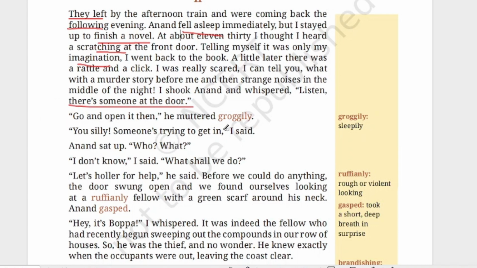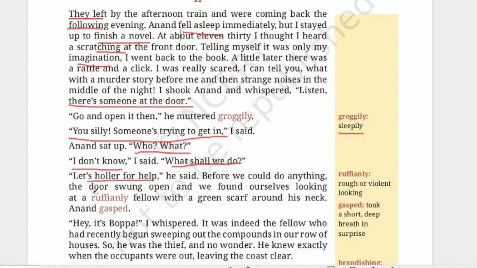Go and open it then, he muttered groggily. Groggily means sleepily. He was asleep, so he said, if anyone is at the door, then go and open it. You silly, someone is trying to get in, I said. Someone is trying to get inside the house. Anand sat up. Who? What? He was half asleep, so he was not able to understand what she was saying. So he's asking, who? What? I don't know, I said. What shall we do? So now she is confused about what to do. Let's holler for help. So he's saying that we can ask for help.